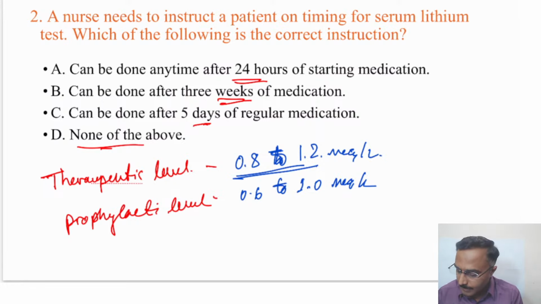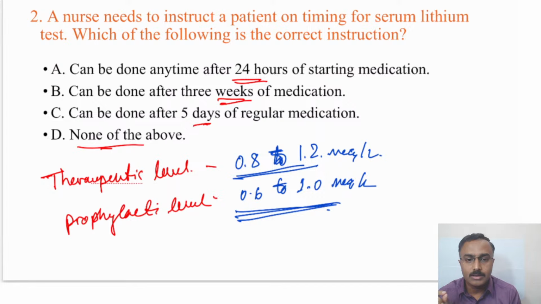That is when this prophylactic level is required. It is about 0.6 to 1.0 milliequivalents per liter. The narrow therapeutic index is one concept wherein below it the lithium isn't effective at all, or above it, it becomes toxic.